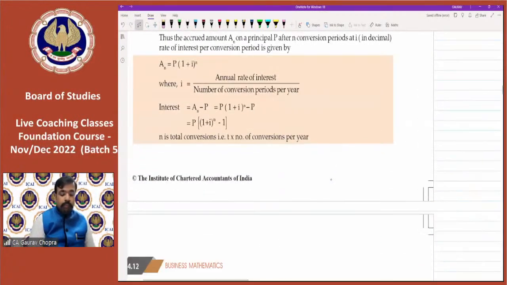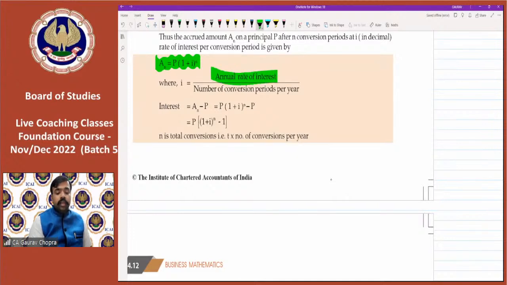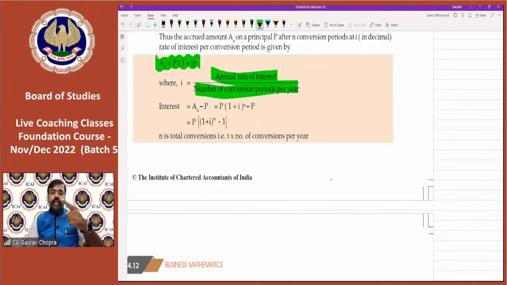This was the formula which we had discussed right now. Amount is equal to principal, then 1 plus I whole to the power of n. Then I is known as the annual rate of interest divided by the conversion period according to half yearly, quarterly or monthly. Then if we have to calculate the compound interest, we have to subtract, that is amount minus principal. Then it will give us compound interest.